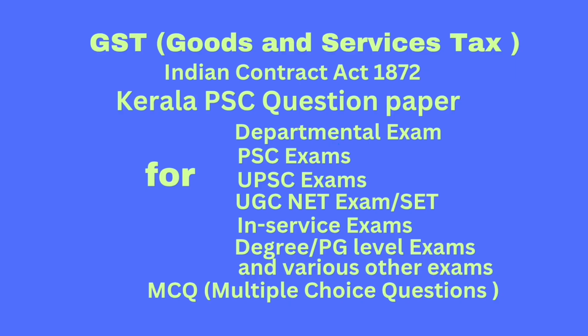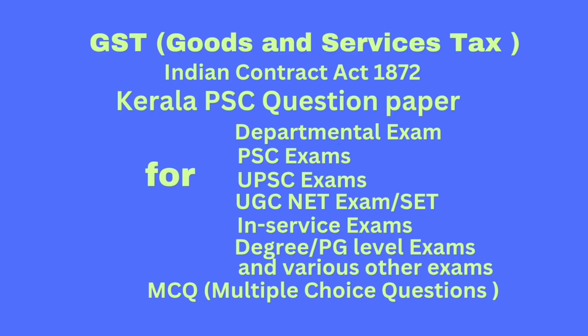Question number 57. A registered person can make payment of GST liability of a tax paid in cash, cheque, demand draft up to dash over the counter of bank. Answer, 10,000. Question number 58. Which form is required to be filed if a person wants to withdraw from the composition scheme? Answer, form GST CMP 04.